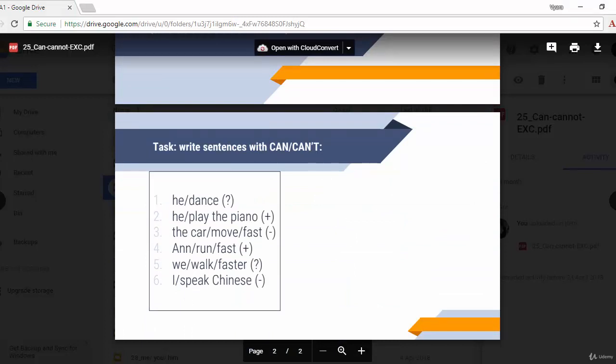There is only one exercise here. You need to write the sentences using the marks in the examples. For example, the first sentence needs to be a question, then positive, negative, positive, and so on. As an extra exercise, because I'll be doing this in the next video, please write all possible sentences. For example, for the first one, write the question, the negative, and give an answer.